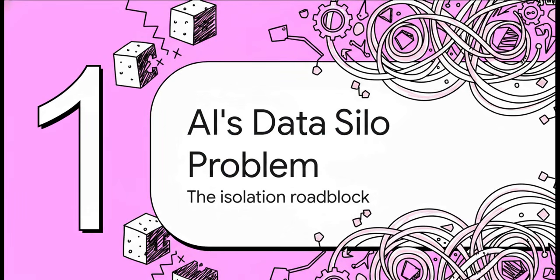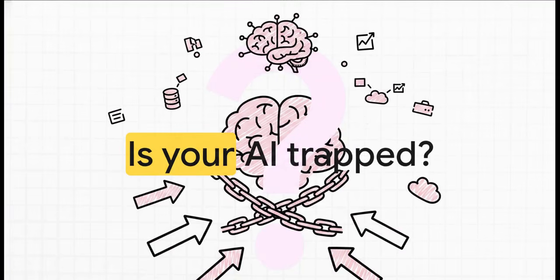Section 1, AI's data silo problem. So I gotta ask, is your incredibly smart AI fundamentally trapped? I mean, think about it. We've seen this massive mainstream adoption of AI recently, and we're pouring billions into making these models smarter, faster, and better at complex reasoning. But despite all that raw brain power, these models are essentially living in solitary confinement. They are totally cut off from your real, live, everyday data.